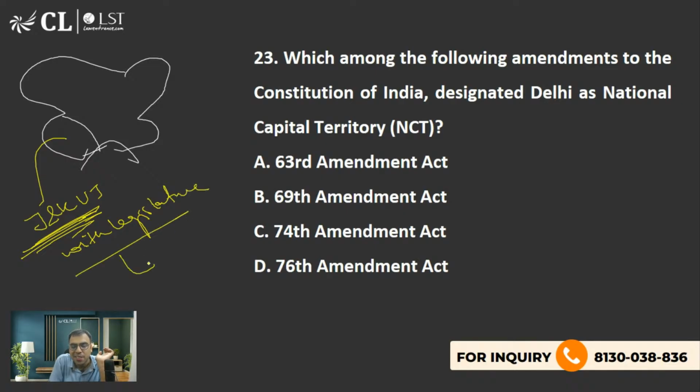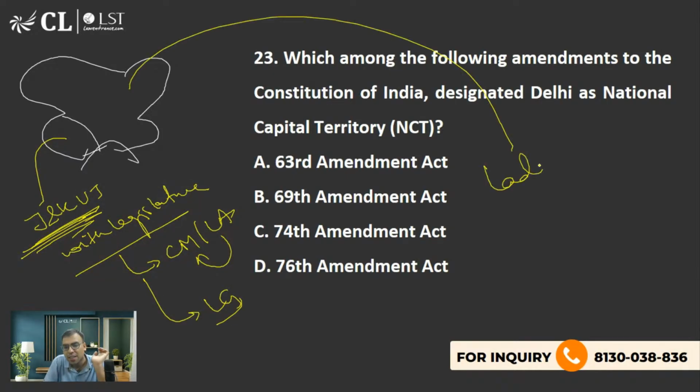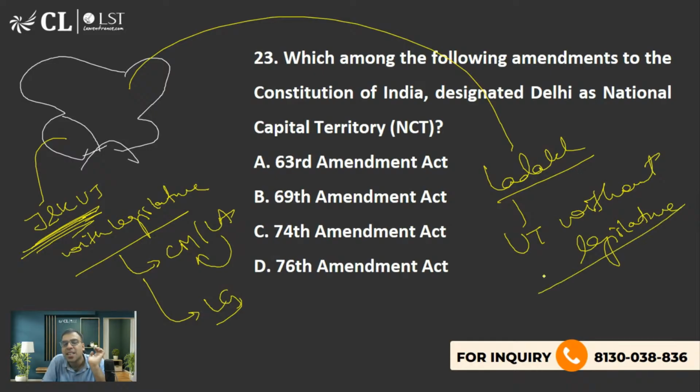It means there will be a chief minister, MLAs, and a legislative assembly, so a chief minister would be there and a lieutenant governor would be there. But जो लद्दाख को बनाया गया था, that was said to be a union territory without legislature. So there will not be any legislative assembly type election. There will not be any MLA or chief minister. There will be only a lieutenant governor. Okay, you got the difference?